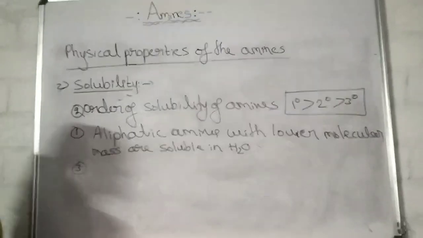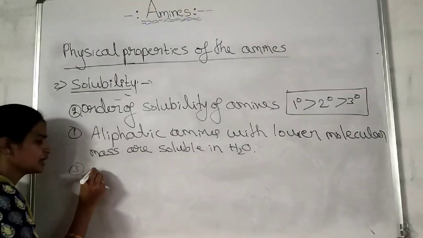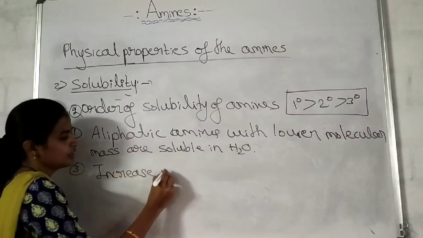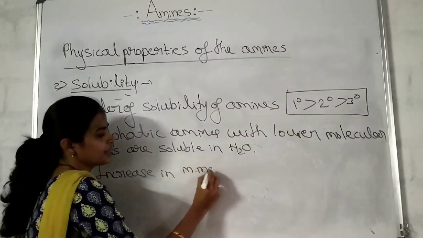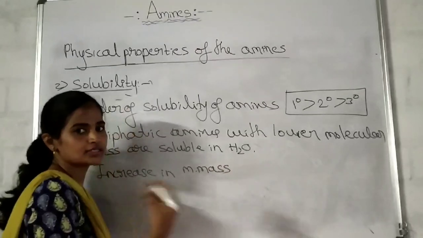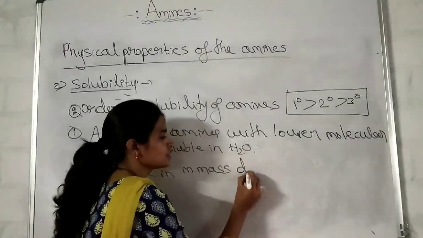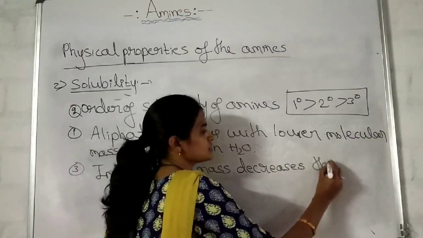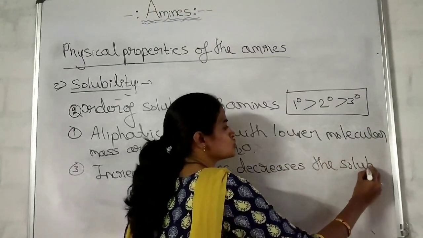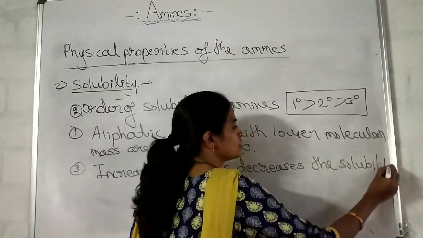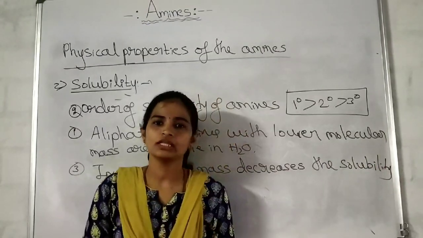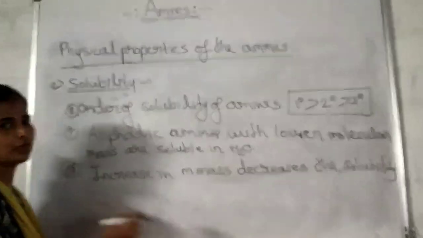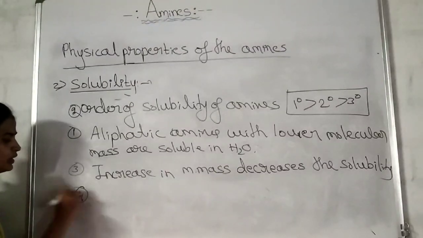Next, third point: increase in molecular mass. What does it do? Increase in molecular mass decreases the solubility. Methylamine is more soluble or ethylamine is more soluble in the water? Yes, methylamine is more soluble because it has the lesser molecular mass.